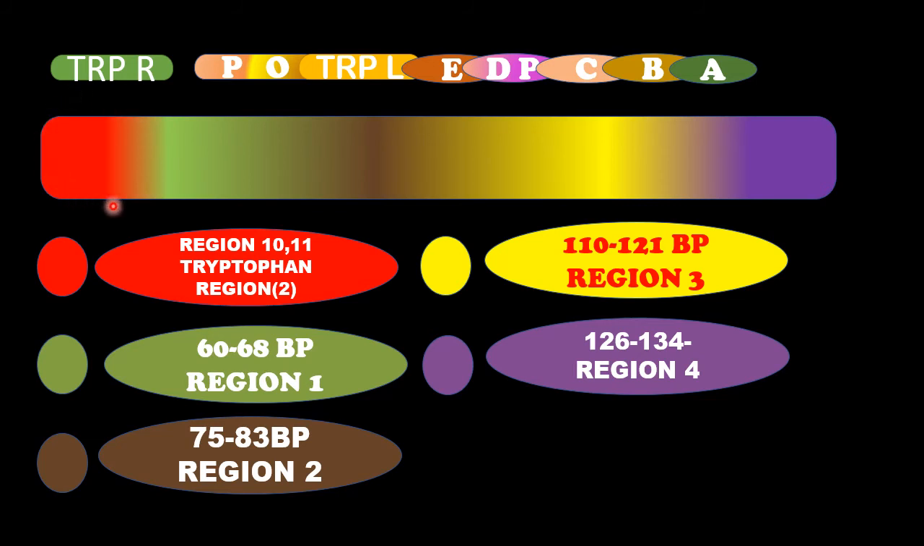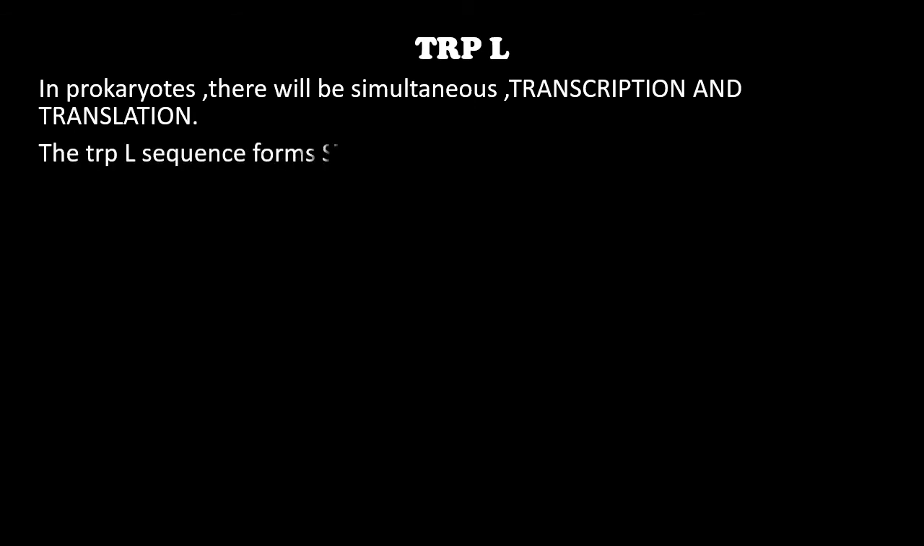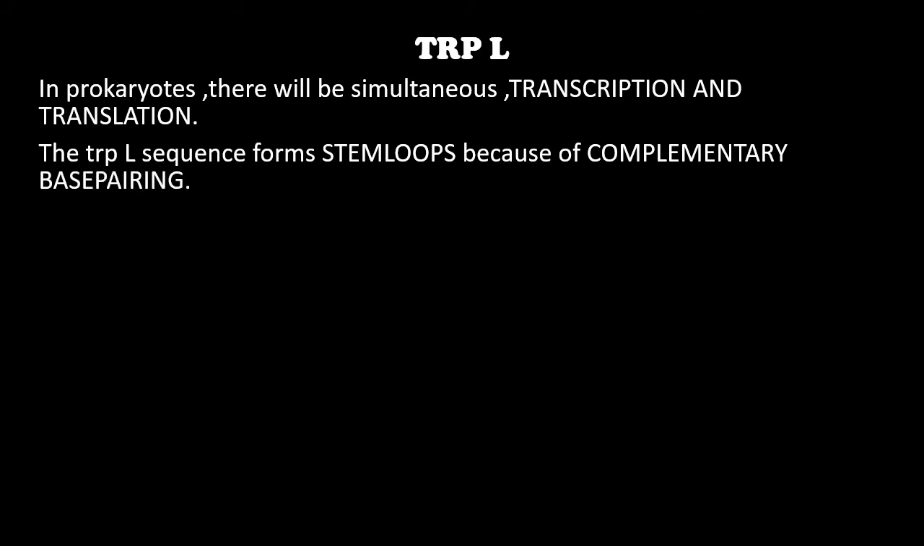The 10th and 11th base pairs will be responsible for tryptophan synthesis. So now we can see about Trp L, that is the Trp leader sequence. In prokaryotes, there will be simultaneous transcription and translation because there is no nuclear membrane. Okay, so transcription and translation occur at the same time. The Trp L sequence forms stem loops in the region because of complementary base pairing. Okay, there are 4 regions, and it forms 3 stem loops.